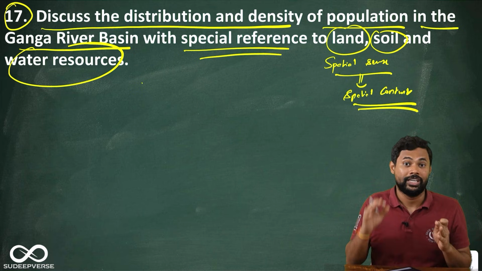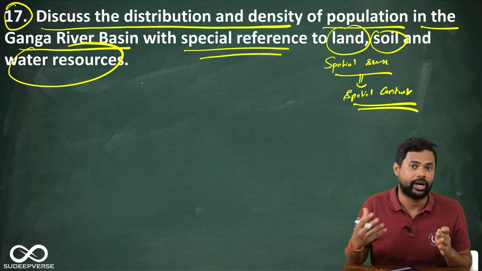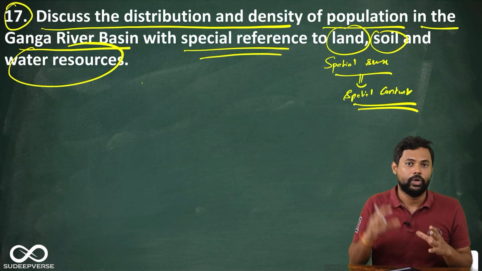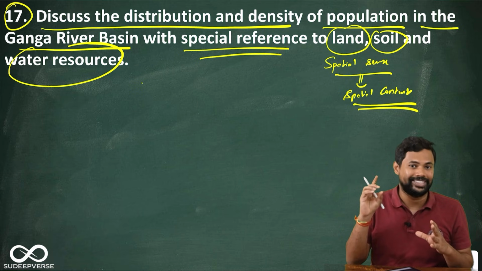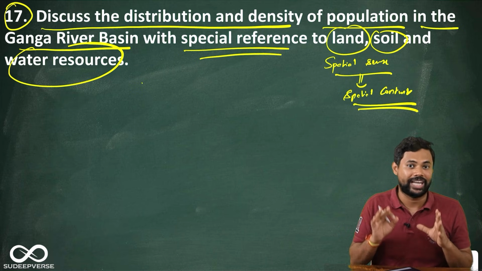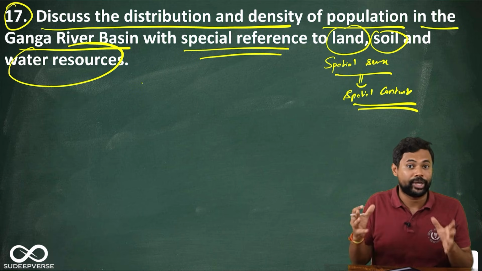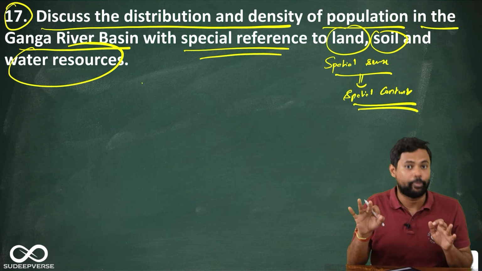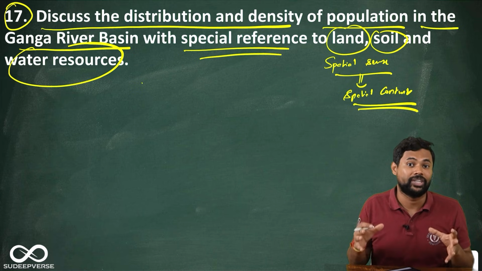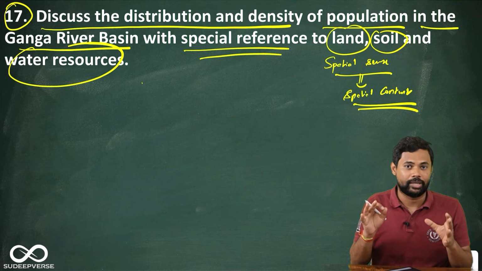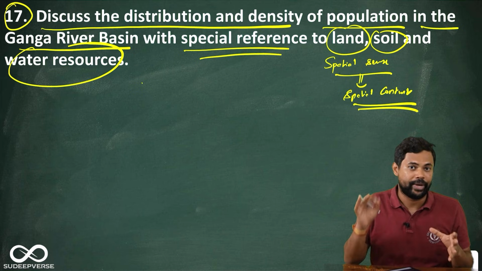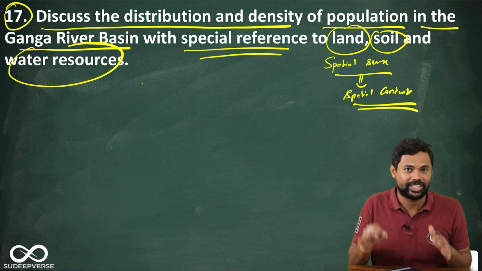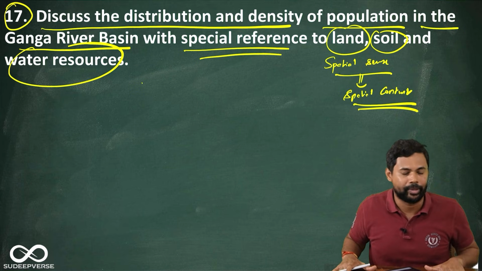Once you have built the spatial sense, then you have to collect the spatial content. What is the spatial content? For example, if you are talking about Deccan plateau, what are the minerals, what is the soil, what is agriculture, what is the industrialization aspect in that. So like this, you have to collect different aspects of geographical factors. It can be climate, soil, water, minerals, resources, industries, population. All of this is what is known as spatial content. So you should, under any circumstances, have a very good spatial sense, and you should have made notes on the spatial content, which obviously is a must because the trend shows that we are moving towards this aspect of question, which is going to be repeated in the upcoming mains also.